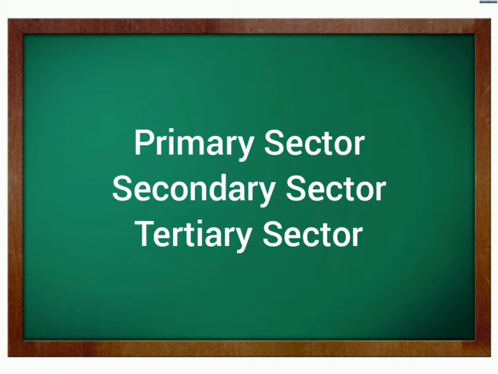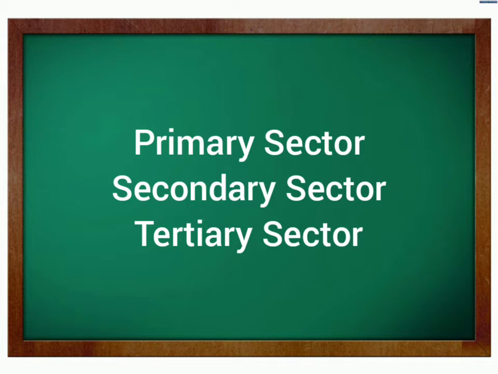Any activity of the economy will come under either the primary, secondary or tertiary sector. You can verify this by asking your parents in which activity or occupation they are engaged, and you can categorize which sector that occupation comes under.